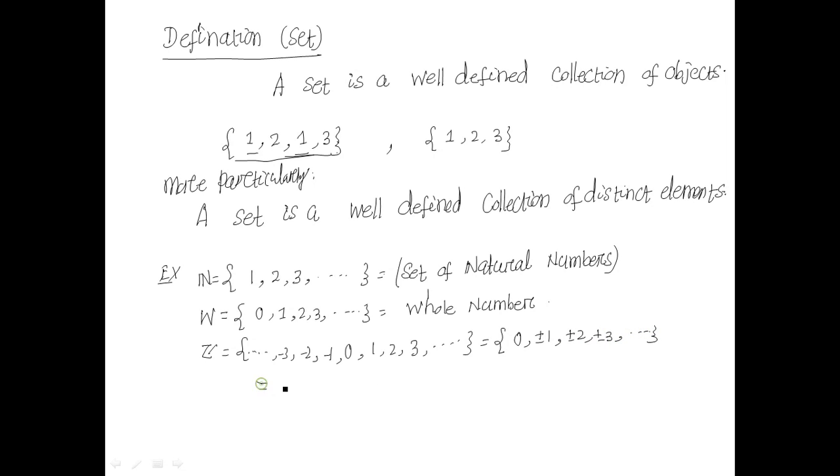This set can also be written as 0, ±1, ±2, ±3 and so on. Then Q is the set of rational numbers, always in the form p by q, where p belongs to Z and q belongs to N. We can also write it as p by q, where p and q both belong to Z and q is not equal to 0.